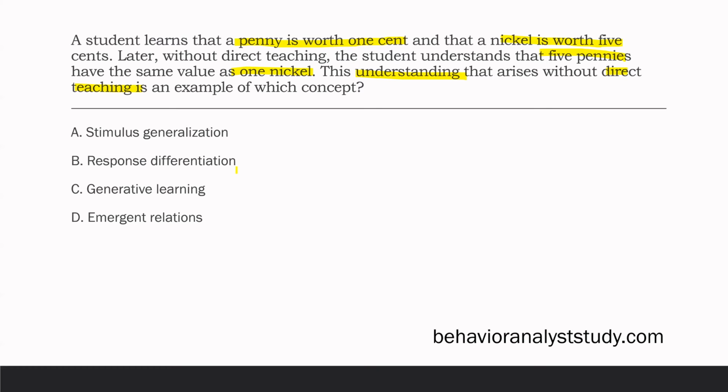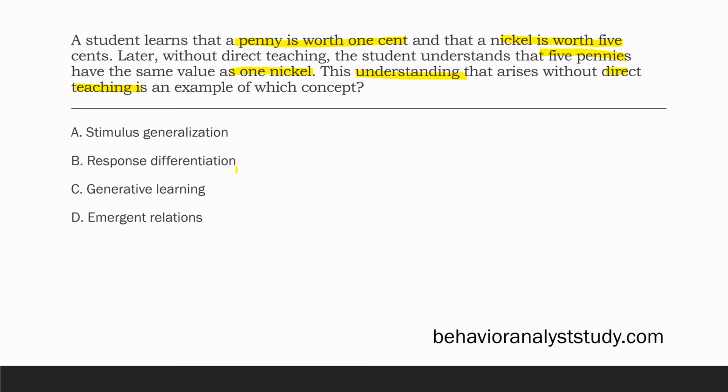What concept? A, stimulus generalization. Well, the student isn't necessarily generalizing stimuli here, right? It's different responses where he's got 5 pennies and he's matching it to a nickel versus a nickel being 5 cents. He's not generalizing any specific response to different stimuli. What about response differentiation?